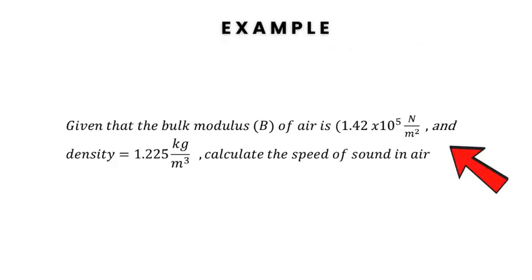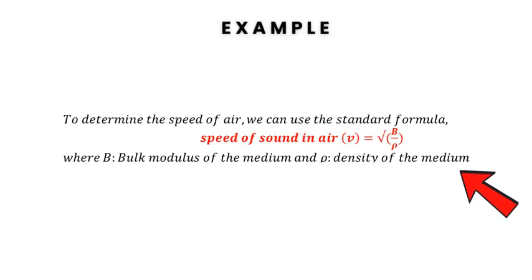As an example, given that the bulk modulus B of air is 1.42 × 10^5 Newton per meter square and density equals 1.225 kg per meter cube, calculate the speed of sound in air. To determine the speed of sound in air, we can use the standard formula V equal to square root of B by rho, where B is the bulk modulus and rho is the density of the medium.